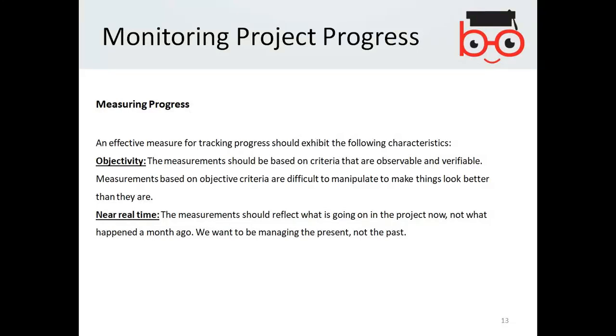While in near real time, you will be asked not whether you have completed the important parts, but how much percentage of the work you have completed, which is really the concern. You need to classify the characteristics of measuring the progress into two. One could be the objective, the other could be the near real time.